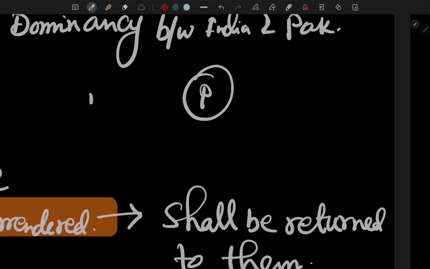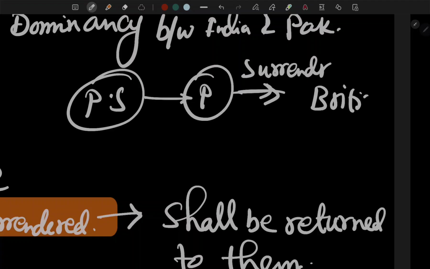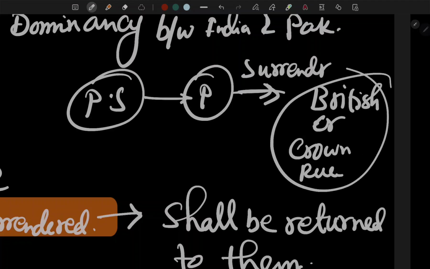So the princely states surrendered the power to the British crown or British rule, right?